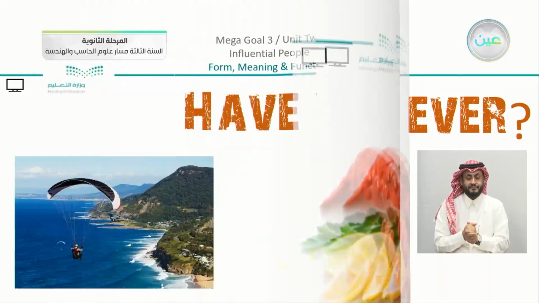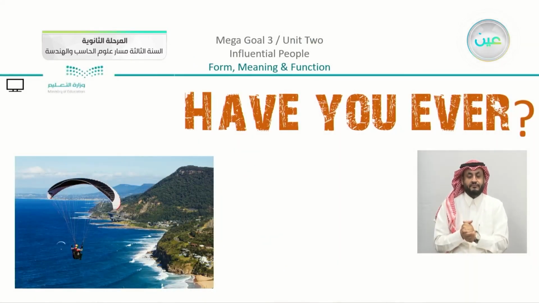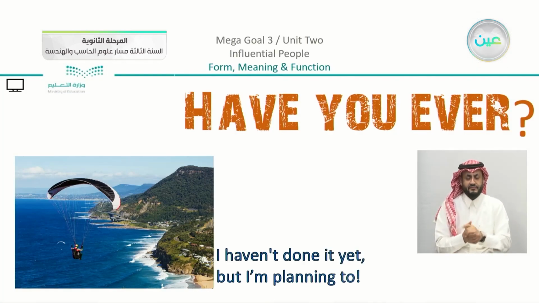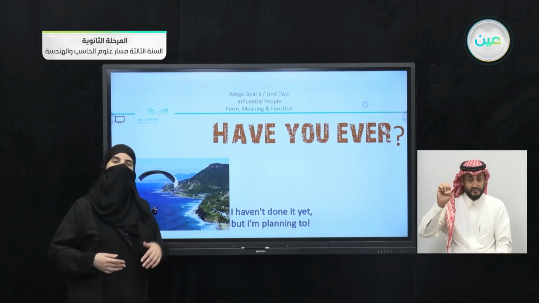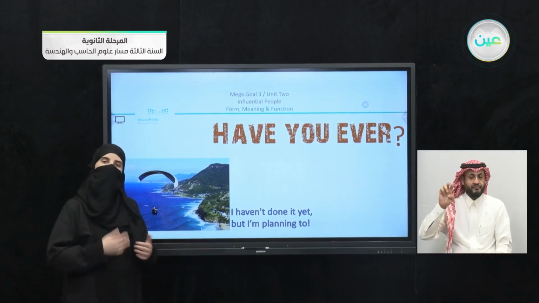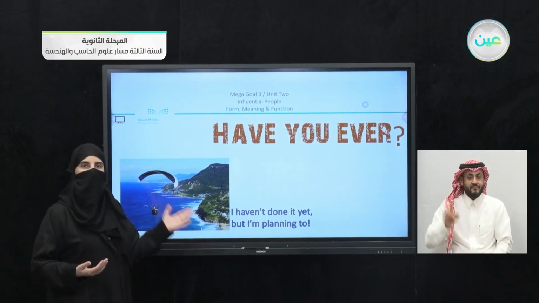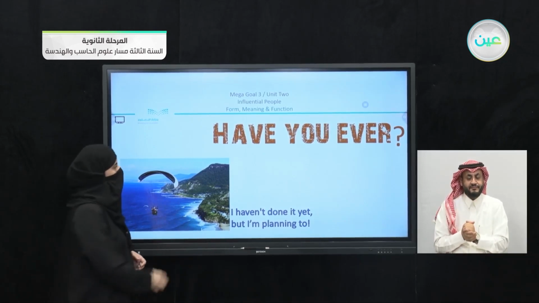And we have here the last example, have you ever tried paragliding? So we can say, I haven't done it yet, but I'm planning to. Now note that I'm asking, have you ever? It's a yes/no question. So you are going to answer either yes or no and complete your answer using the present perfect.